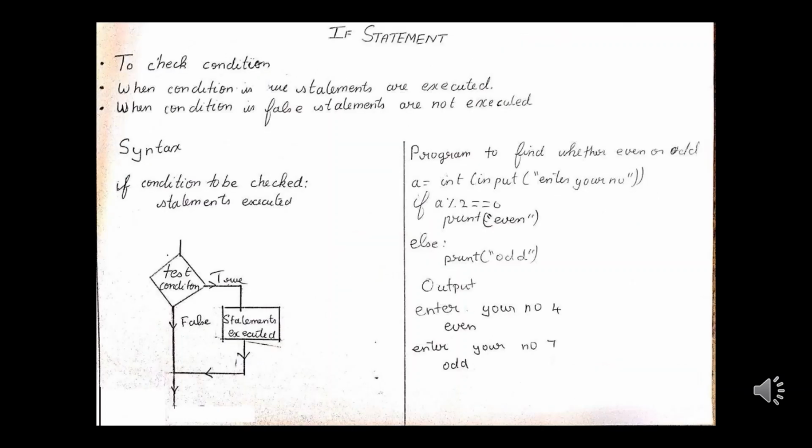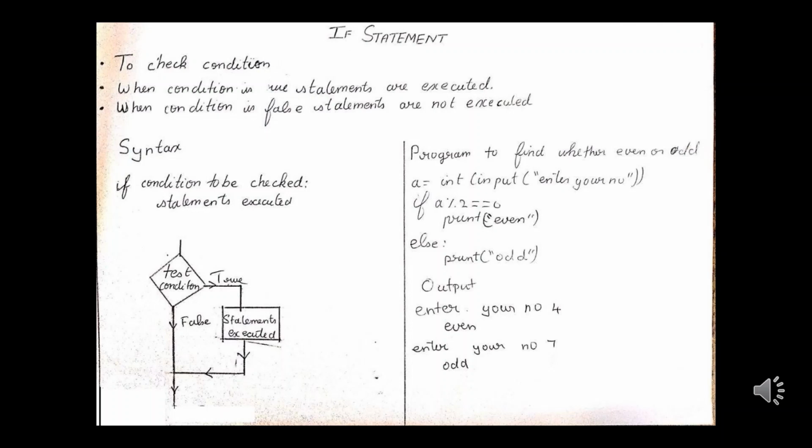Thank you. Now let us discuss the if condition. The if condition is used to check a condition, and if the condition becomes true, the statement inside the if condition is executed. If the condition becomes false, the statement inside is not executed. That is, the flow of control does not go to the statements if the condition is false. If the condition is true, the flow of control goes to the statements. When you look at the syntax of the if statement, you write if and the condition to be checked, followed by a colon. In the next line, you have an indent space, that is 4 blank spaces, and the statement that needs to be executed.